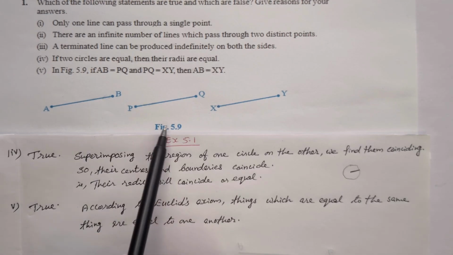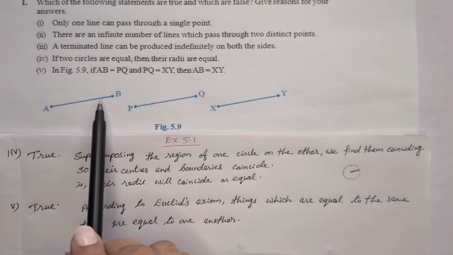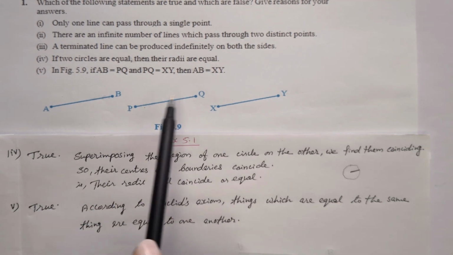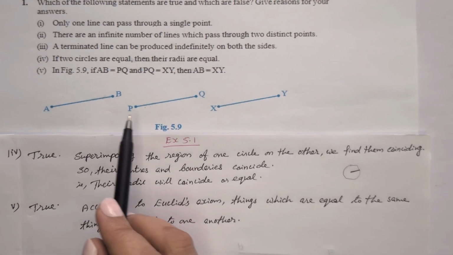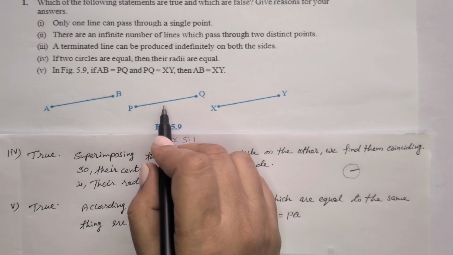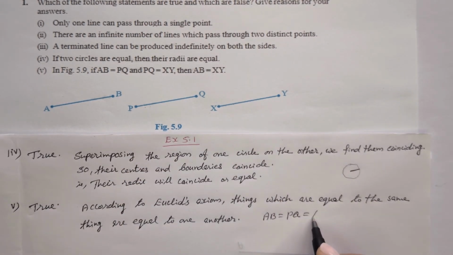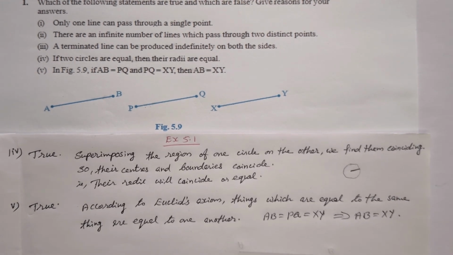Fifth one, in this figure, AB is equal to PQ, PQ is equal to XY, then AB is equal to XY. That is also true. According to Euclid's axiom, things which are equal to the same thing are equal to one another. If AB is equal to PQ and this PQ is equal to XY, which implies the first one is equal to XY. So that statement is true by Euclid's axiom.